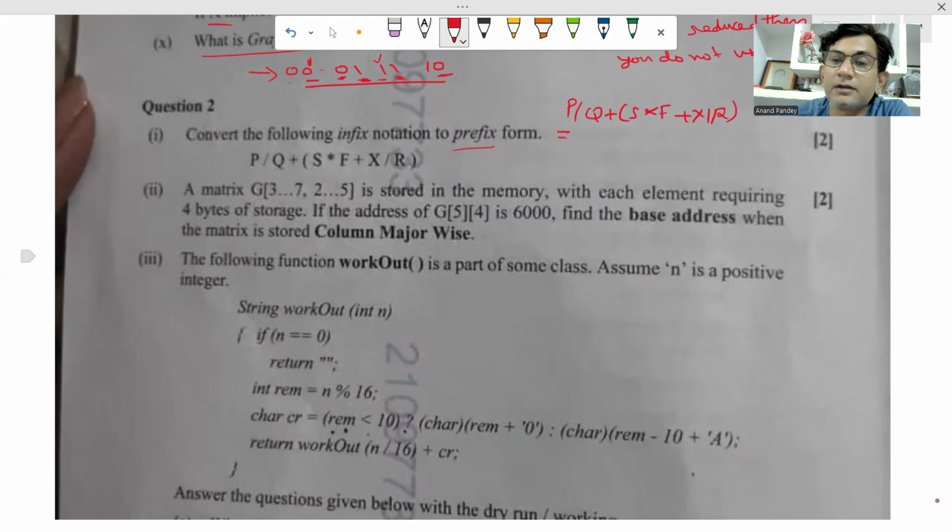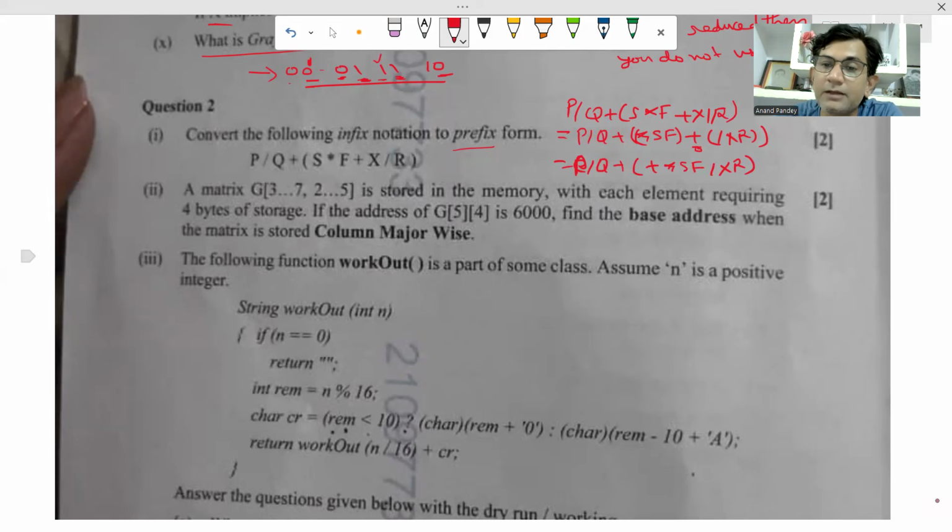what can be done? First, we're supposed to solve the bracket. P slash Q plus, this will be star S F. Okay, plus here this bracket can also be solved, slash X R. Then further P slash Q plus, here only one operator is left inside the bracket now. So plus, then star S F, then slash X R. Okay, now the bracket is solved.